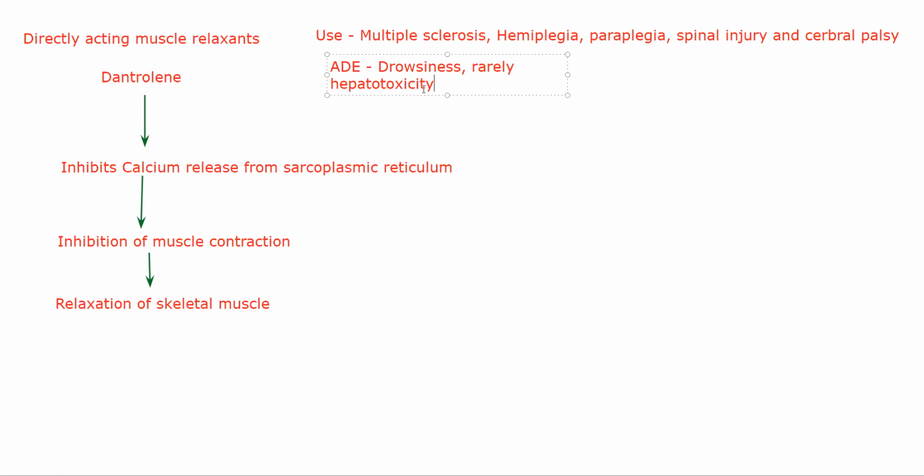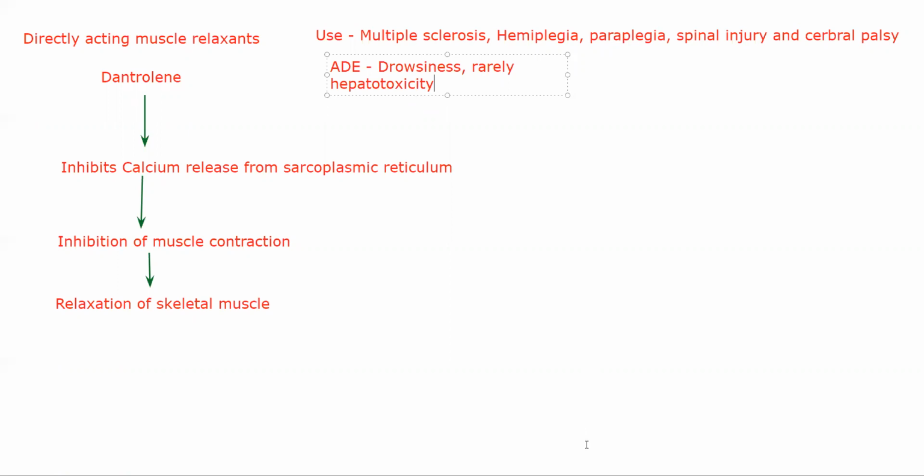If you are giving dantrolene, make sure that you perform liver tests before giving it. In case the patient is susceptible to liver damage or hepatotoxicity, it is better to avoid giving dantrolene. In emergency conditions, you can give it, but if you're thinking of giving it as a prolonged muscle relaxant, then you have to make sure that the patient does not have any liver problems and there is no chance of hepatotoxicity. Okay, so that is how your dantrolene will work.